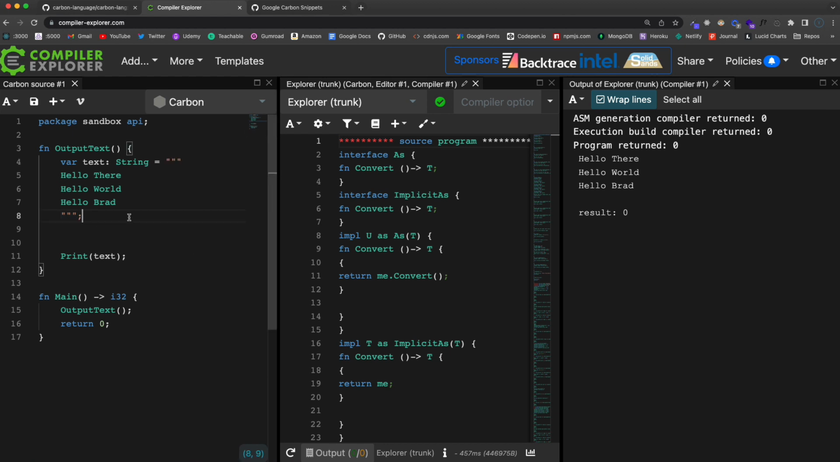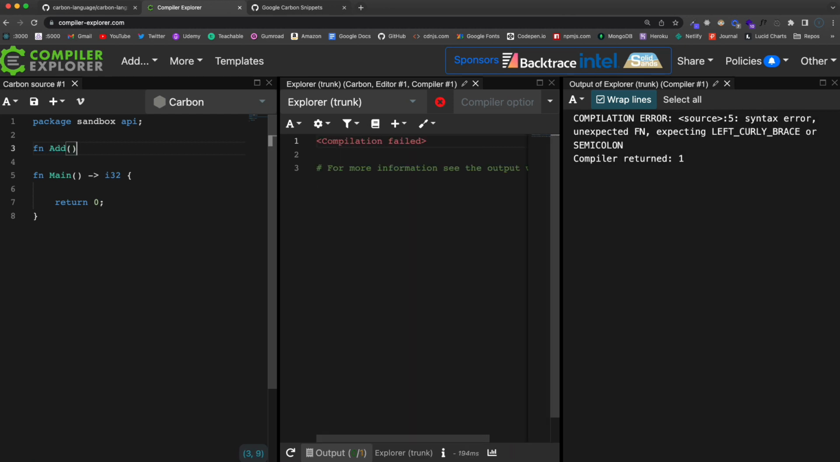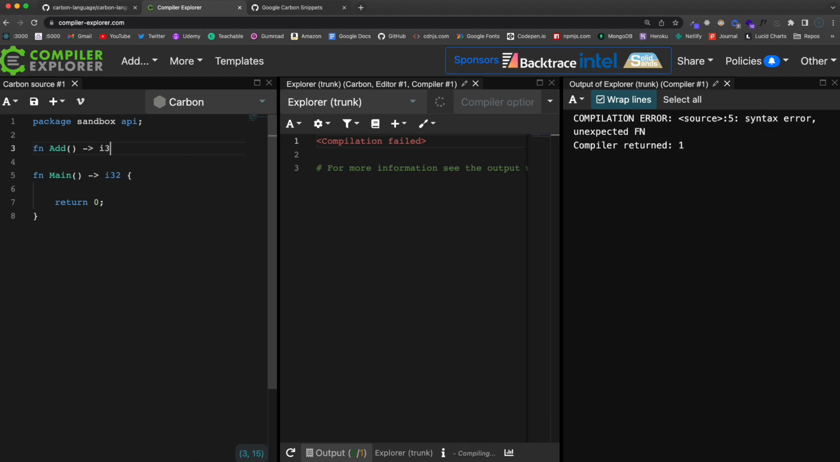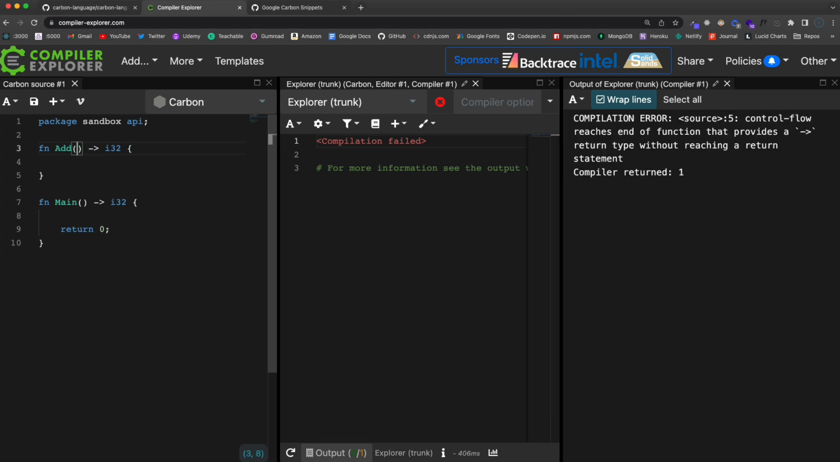Now, as far as function arguments go, I want to talk about that next because we have these functions, but we haven't looked at creating any parameters and passing in arguments. So what we'll do here, let's actually get rid of output text, and I'm going to create another function, and I'm going to call it add. Okay, something we typically see in these crash courses. So this is going to be an int, let's say I32, and let's say we want to pass in here two numbers. So we're going to say var x.